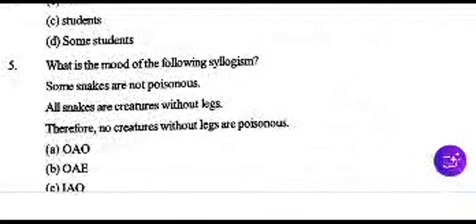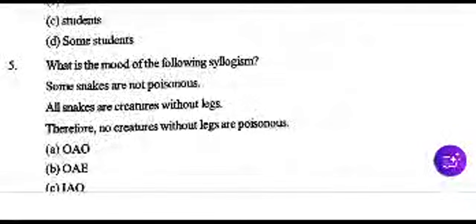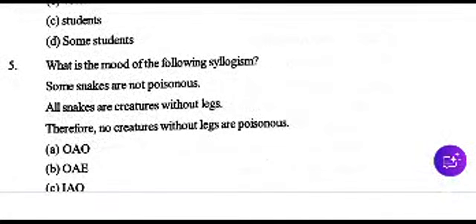Next question. What is the mood of the following syllogism? Asking about mood. What is the mood of the following syllogism? Some snakes are not poisonous. All snakes are creatures without legs. Therefore, no creatures without legs are poisonous. Answer it quickly. Four options are here.